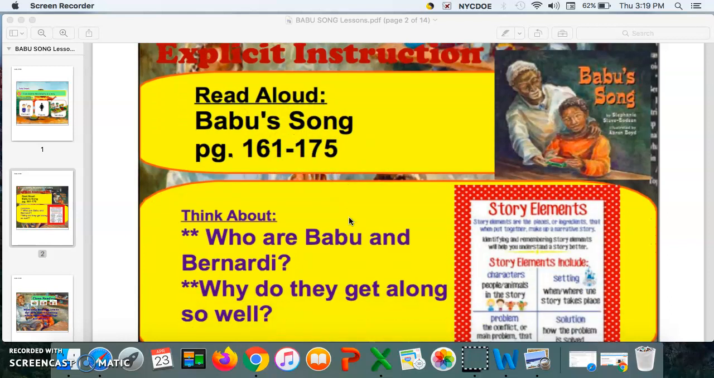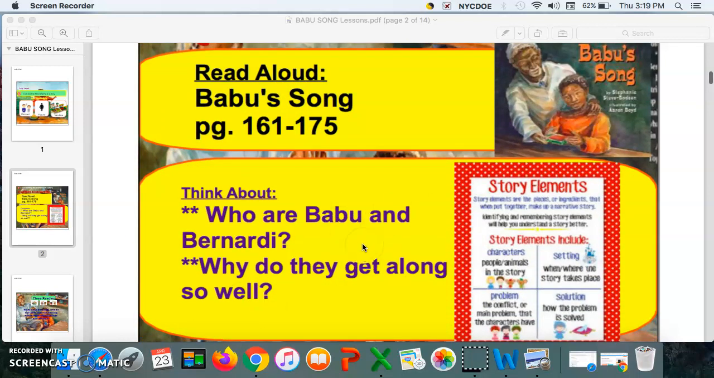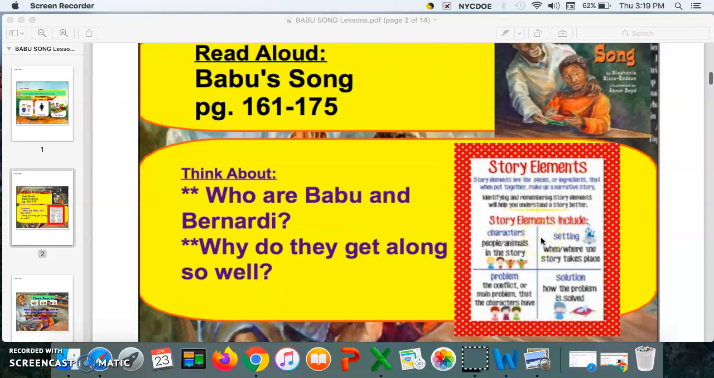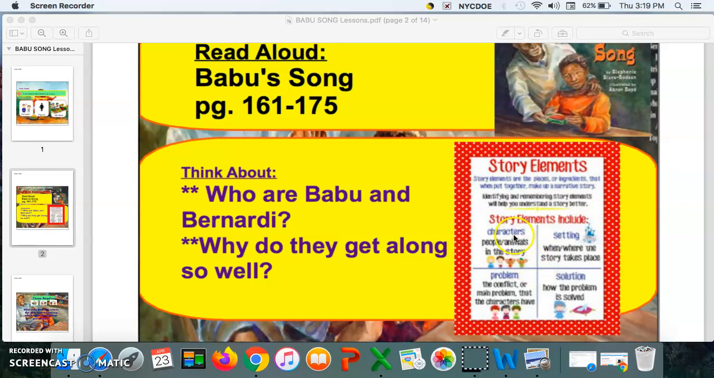Before we look at the questions, let's look at the different story elements. For story elements, we have characters: people or animals in the story. Setting: when and where the story takes place. Problem: the conflict or main problem that the characters have. And solution: how the problem is solved. Again, the story elements are characters, setting, problem, and solution.